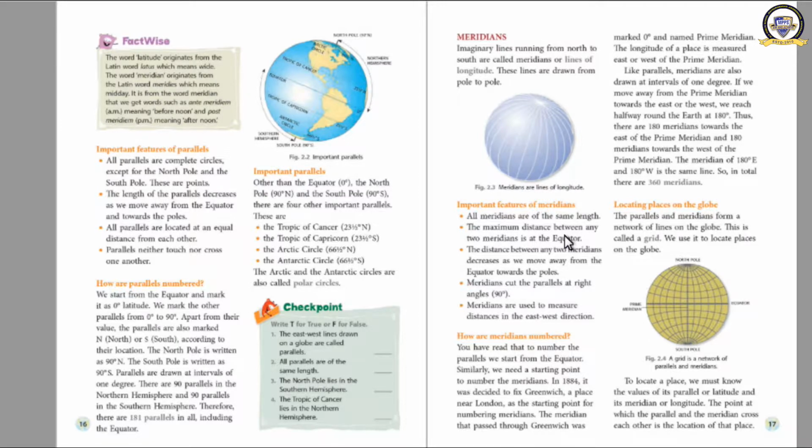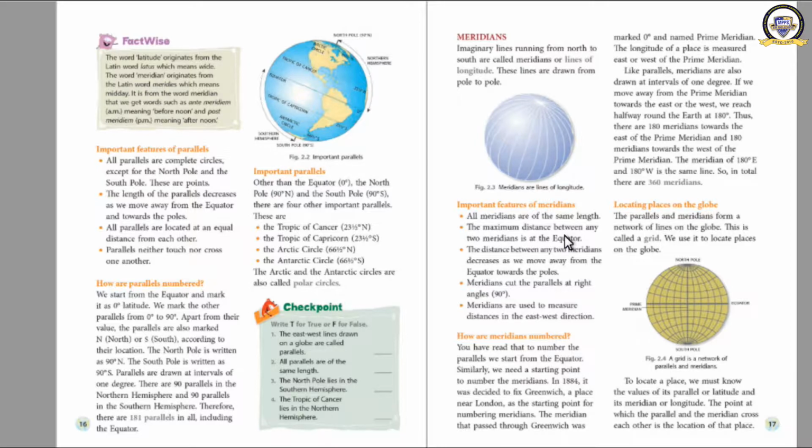I told you that we have to know the location of a place. For that, we have created some imaginary lines on the earth. There are two kinds of lines we imagine on the earth. What are they? Parallels and meridians. We learned about parallels yesterday. What are parallel lines? They are the lines which have been drawn east to west, west to east. They are known as parallel lines. They are also called latitudes.